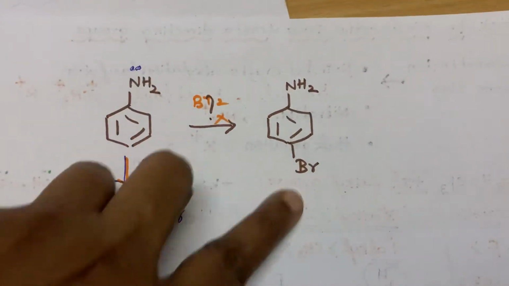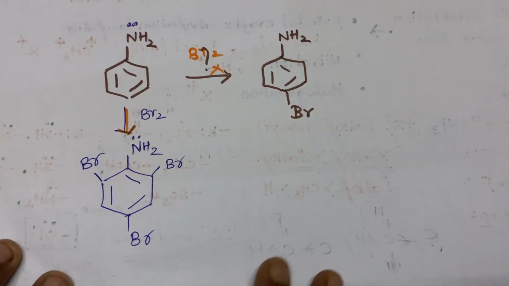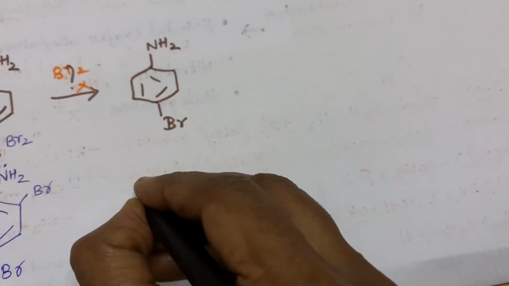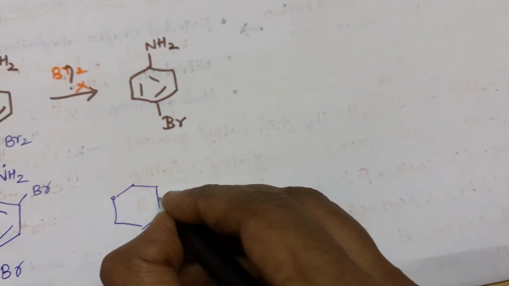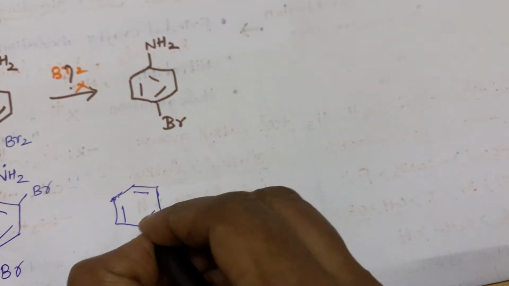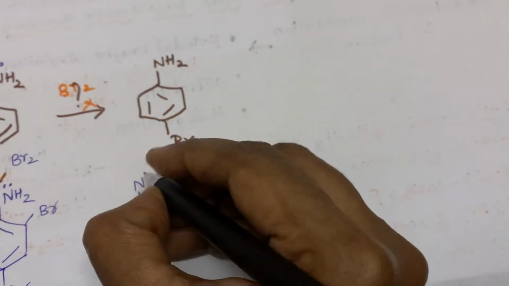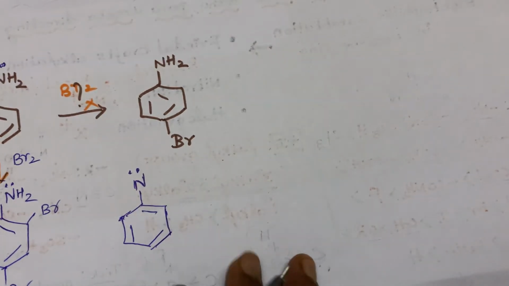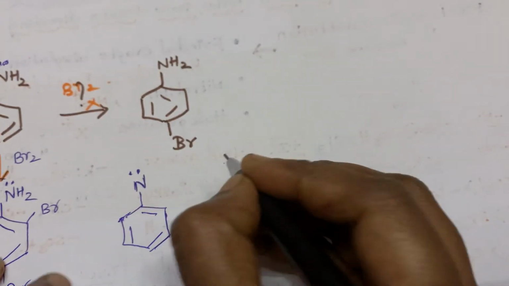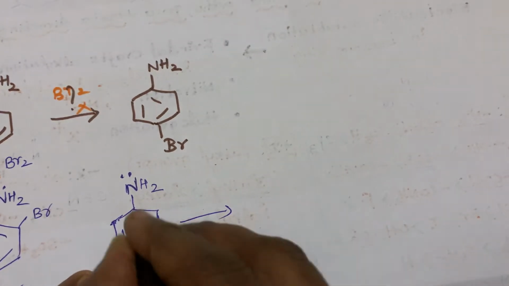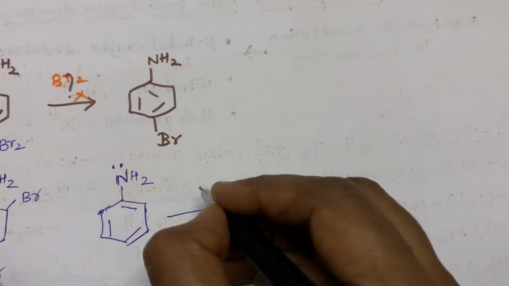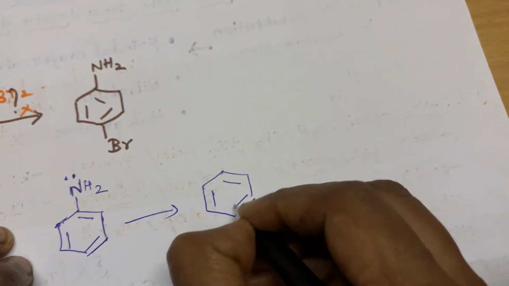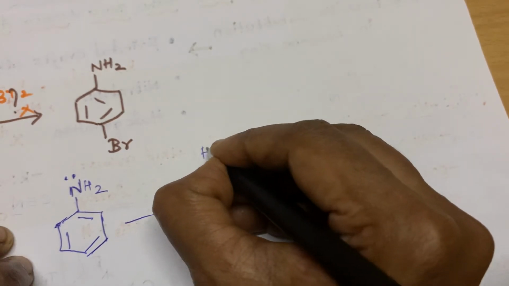But they have asked like this. So what will you do? The clue is there in the previous video itself. First you have to stop the nitrogen from giving electrons to benzene. How will you do it? Will you tell nitrogen, please don't give electrons? We have to speak in terms of organic chemistry. So how to stop the nitrogen giving the electrons? You have to acylate it. You have to convert the aniline into this kind of amide.